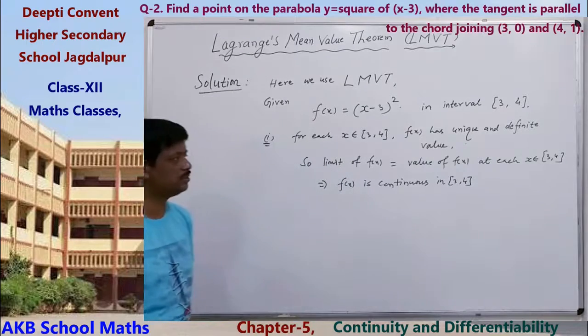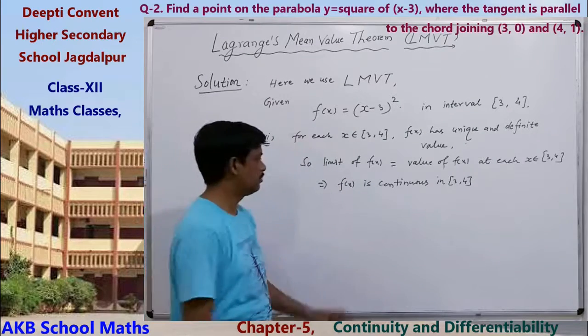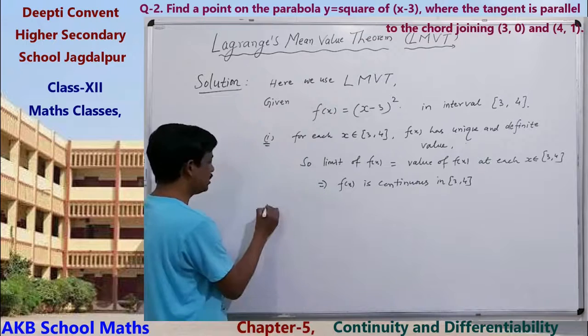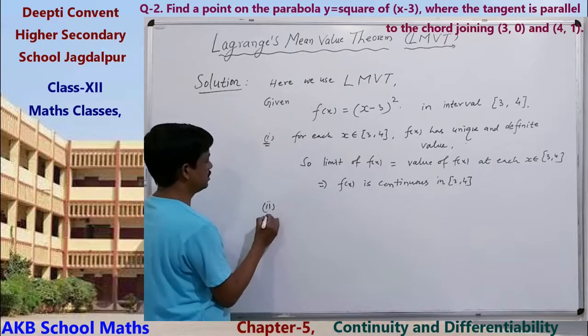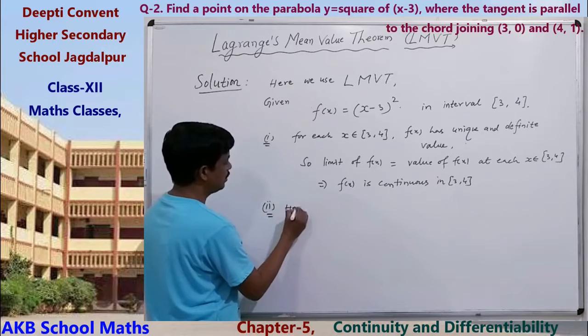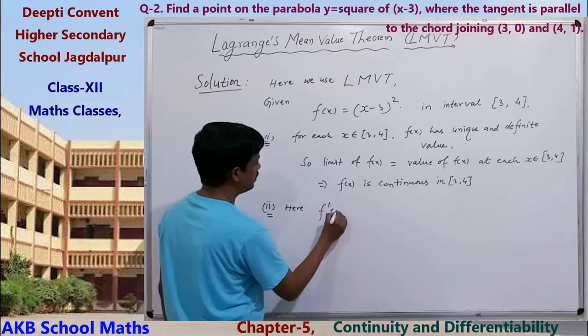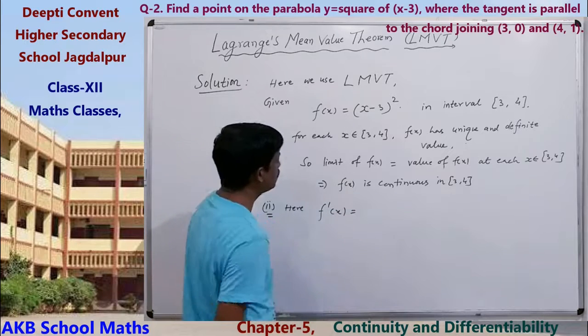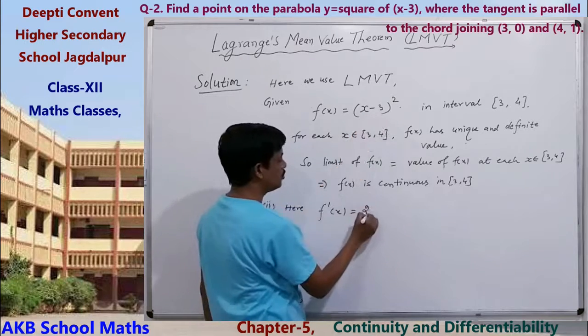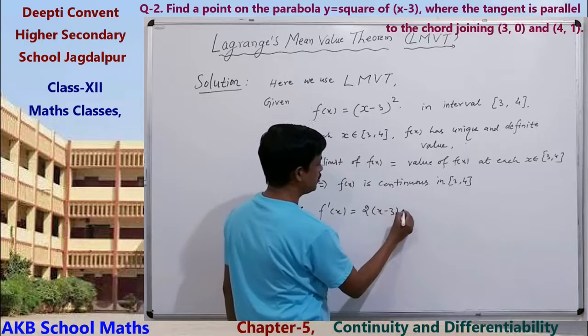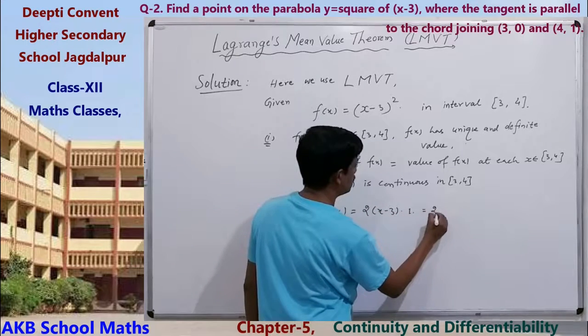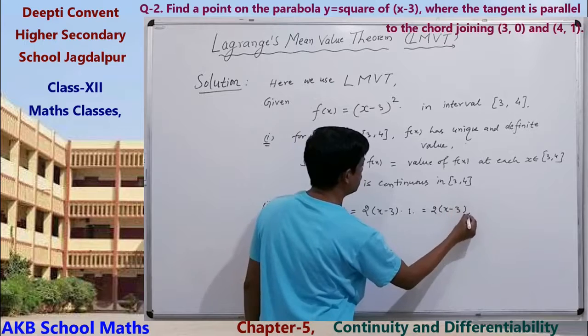Clear? In a similar fashion as the Rolle theorem, the function is continuous. This is the first condition. The second condition, derivative of the function. What will be the derivative? Derivative of this equals 2(x minus 3) into 1, that is 2x minus 6. This is the derivative.